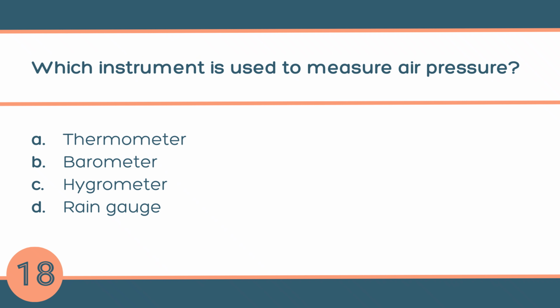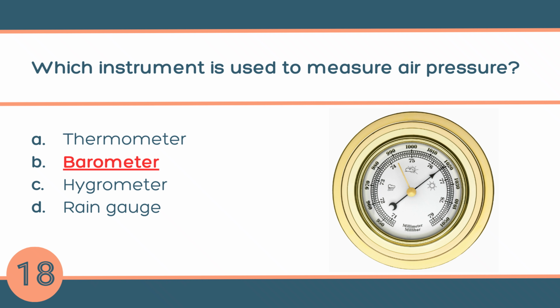Question number 18. Which instrument is used to measure air pressure? A. Thermometer, B. Barometer, C. Hygrometer, or D. Rain gauge. The answer is B. Barometer. A barometer is a tool that tells us how heavy or strong the air is pressing down on the earth.